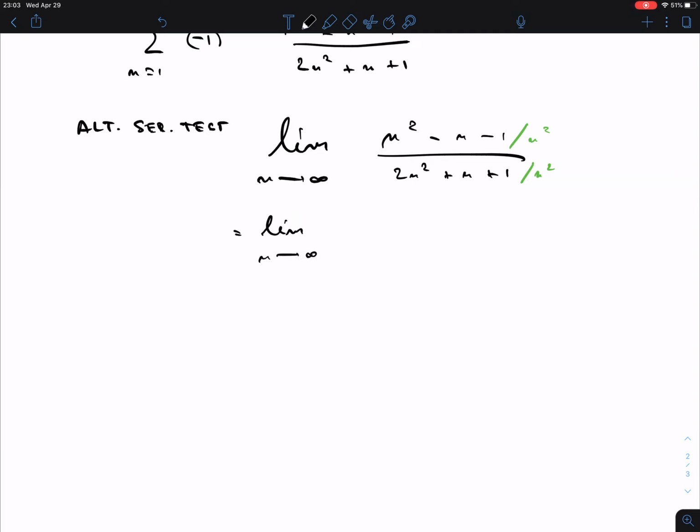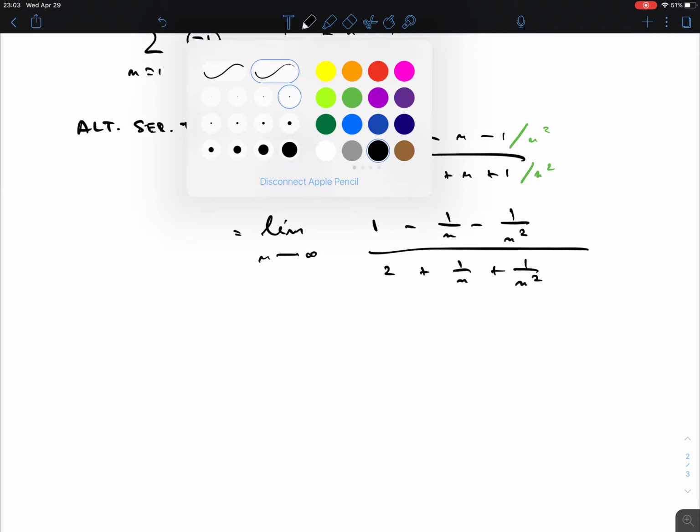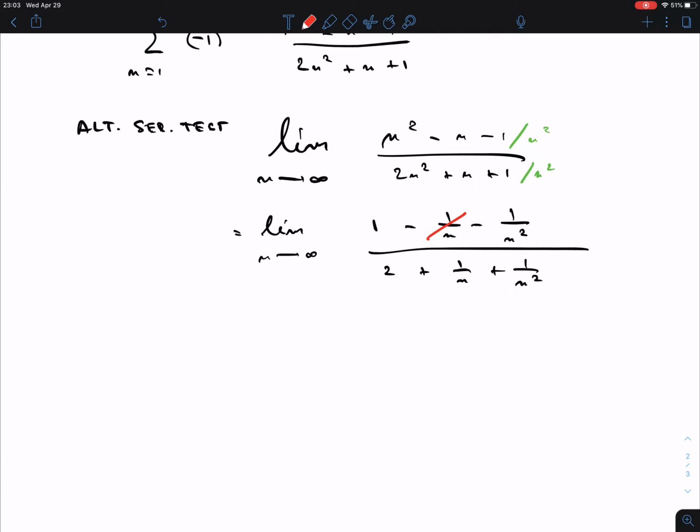And so we get, this is the limit for n going to infinity, 1 minus 1 over n minus 1 over n squared divided by 2 plus 1 over n plus 1 over n squared. And then all these reciprocals, because they become 1 over infinity, are 0. So we are left with 1/2. That's less than 1. That doesn't mean anything here. Alternating series test, it's not 0, which means divergent. That's in fact what we call the divergence test. If this limit is not 0, forget it. These quantities are way too big. You cannot add them all up.